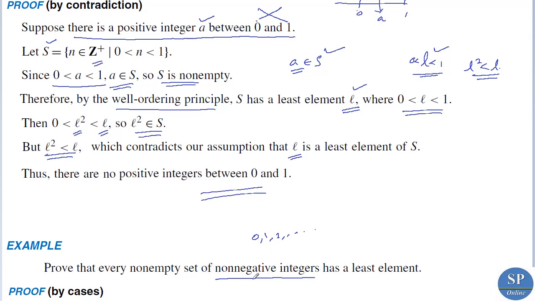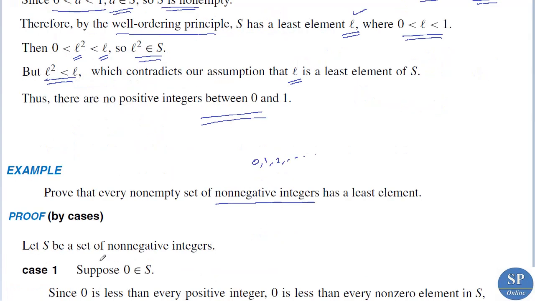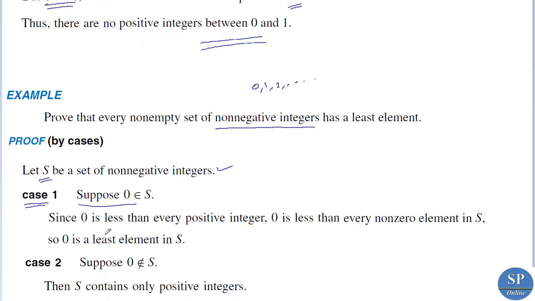So we can prove this by cases. Let S be a set of non-negative integers. Now we can consider two cases. First case is 0 belongs to S, and the second case is 0 does not belong to S. So first case, suppose 0 belongs to S. Since 0 is less than every positive integer, we have 0 is less than every non-zero element in S.